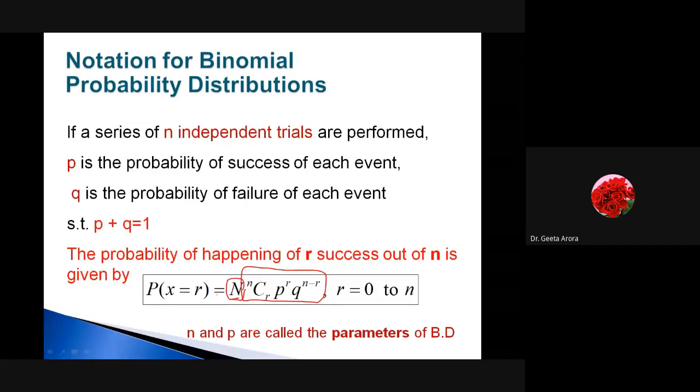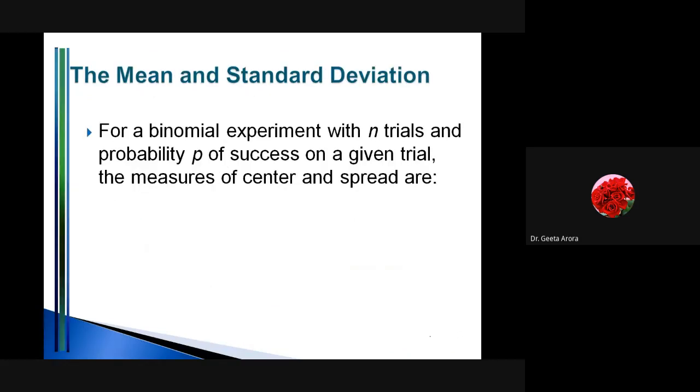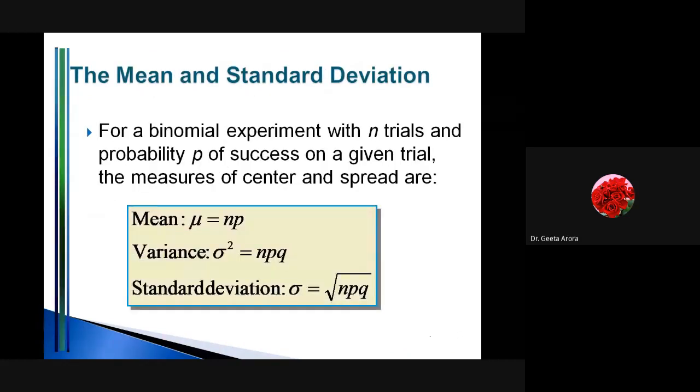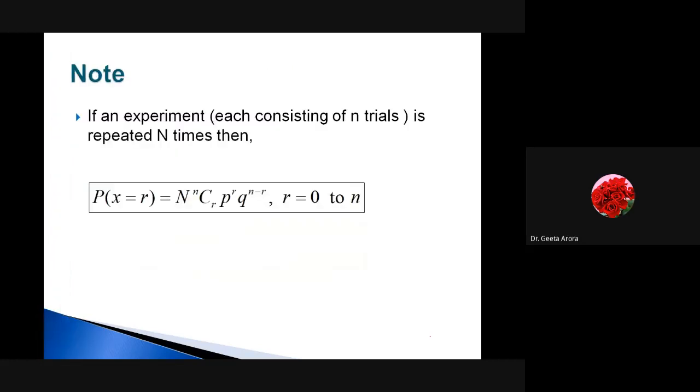One more thing you can note down is that n and p, because when we are working with the binomial distribution, we are focusing more upon n and p. So these two are known as the parameters of the binomial distribution. This is the thing that you have to learn: what are the parameters of the binomial distribution, means on which things it depends. It depends upon the n and p values. Correct? We have already learned all this. Mean is np, variance is npq, and the standard deviation is given by the square root of npq, where all the things have their own meaning. This is the same thing that we have discussed.